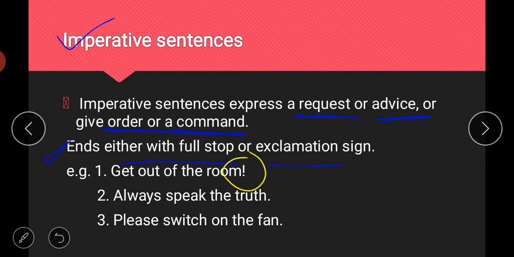So yes, get out of the room. Get out of the room. I am ordering someone. Get out of the room. So it's a command or it's an order. So in this we will put an exclamation mark.